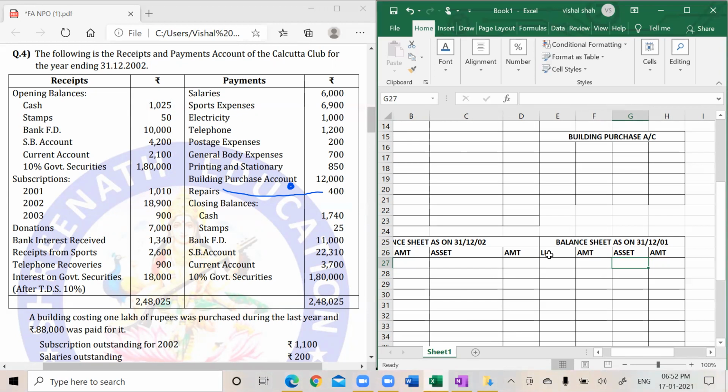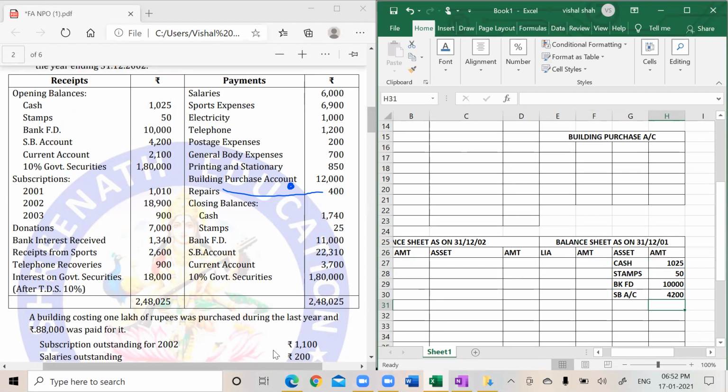Okay, so I will write here. One is cash, 1025, stamps, 50, bank FD, 10,000, saving bank account, 4,200, and 10% government security. Now, whether you remember or not, I don't know.